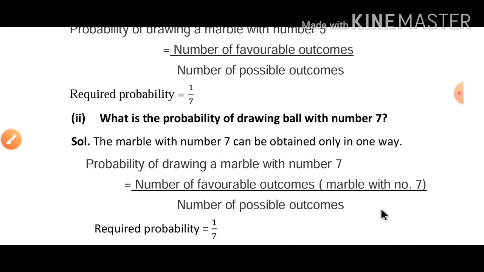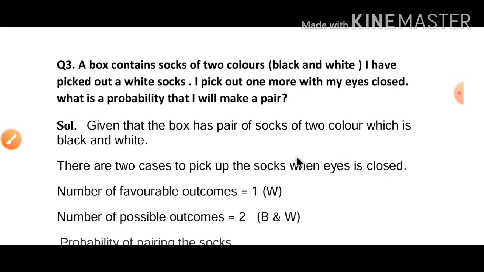Now question number 3. A box contains socks of 2 colors, black and white. I have picked out a white sock. I pick out one more with my eyes closed. What is the probability that I will make a pair? For making a pair, you can see that I have picked out a white sock, and a pair will be made of the same color only. So what is the probability that if I pick out one more with my eyes closed, the sock will be white only?